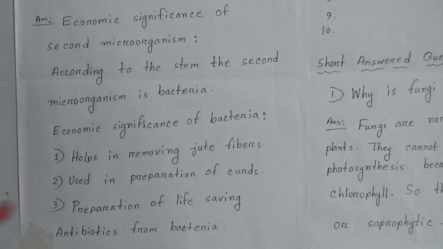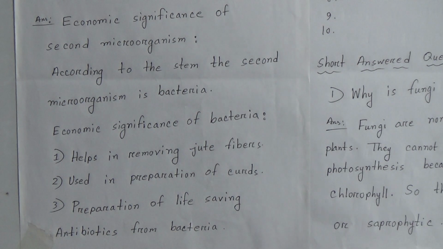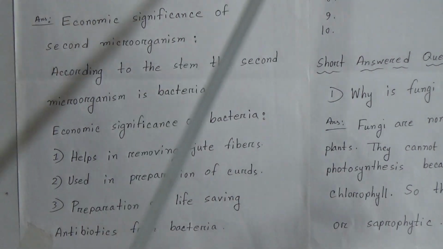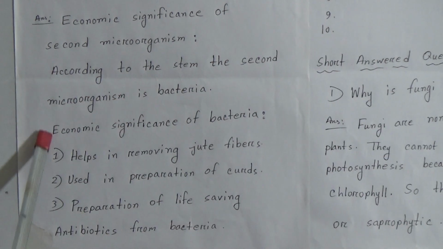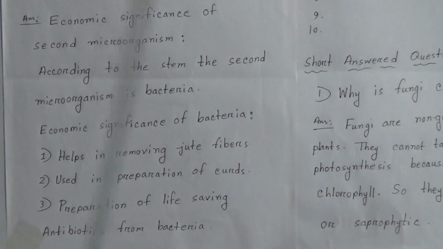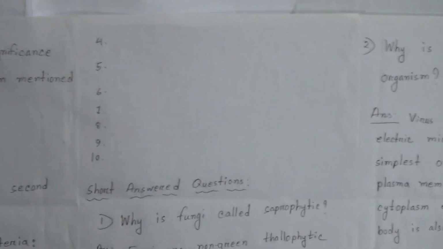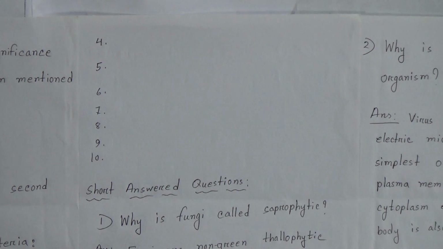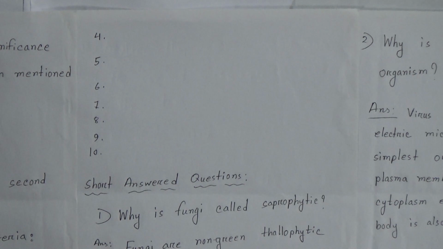Point 3: preparation of life-saving antibiotics from bacteria. You can add more points. I have written 3 points, and you can write more like 4, 5, 6, up to 10, as you wish, but you have to write the correct information about the economic significance of bacteria.